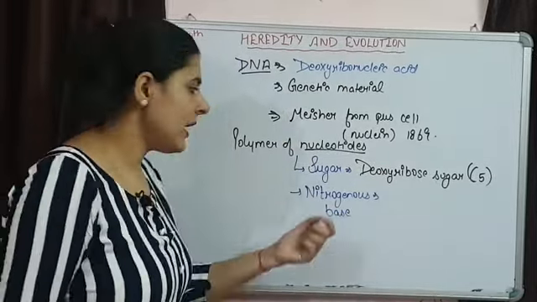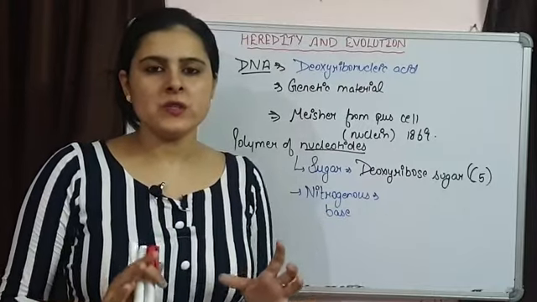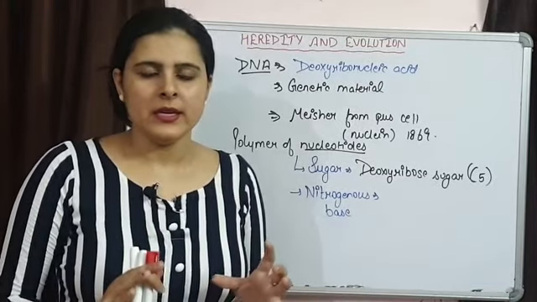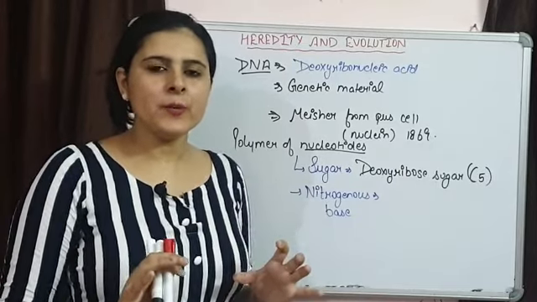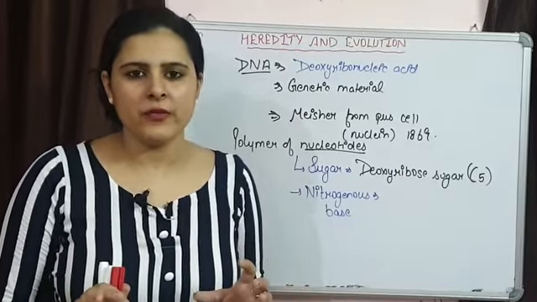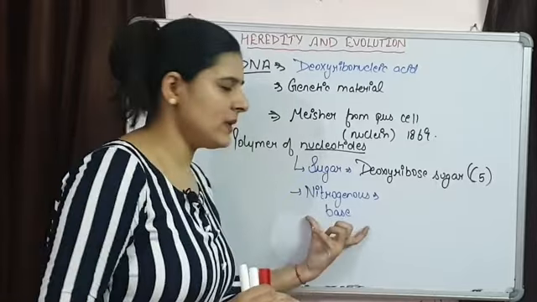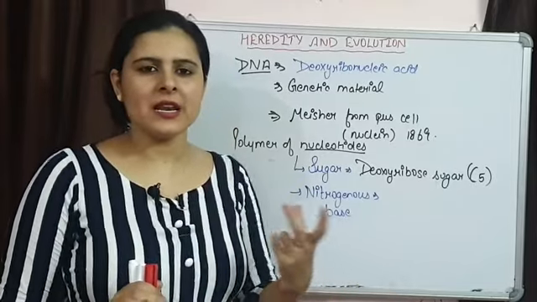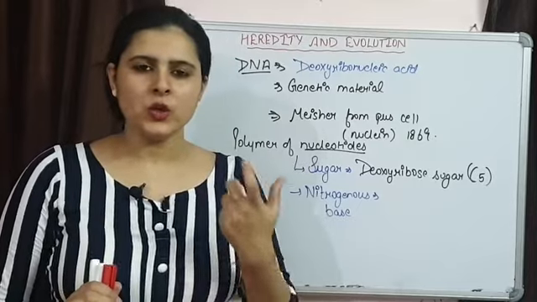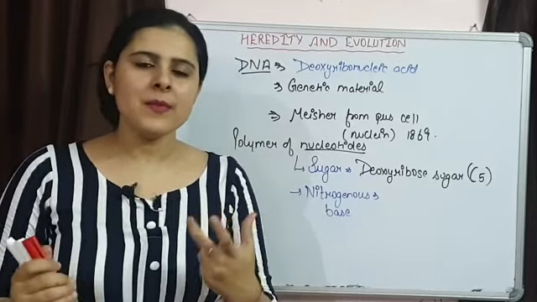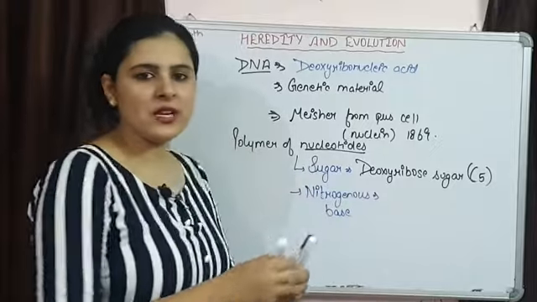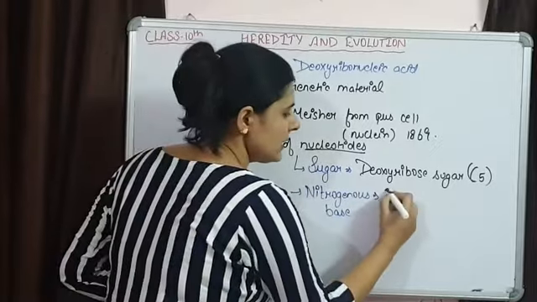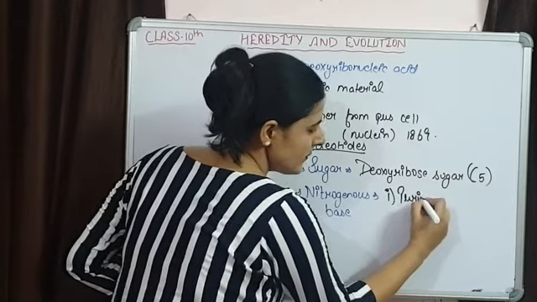Now we are having two types of nitrogenous bases in DNA. How are we going to classify these two types? Depending upon the ring structure they are having. Some of the nitrogenous bases are having a double ringed structure, 2 rings are there, and some are having a single ringed structure. जिनके पास double ring structure होता है, 2 rings present होती हैं, they are known as purines.